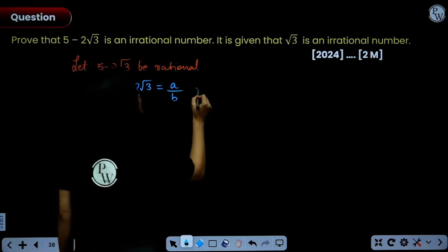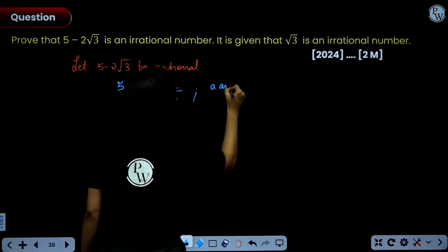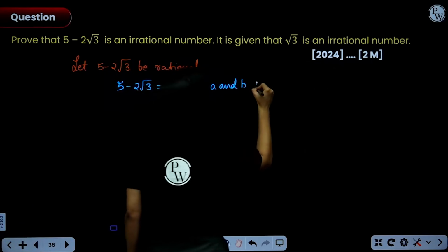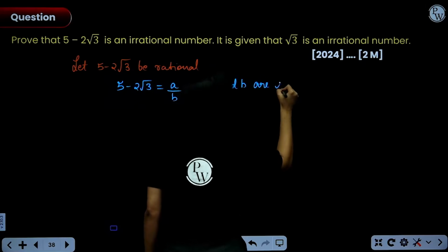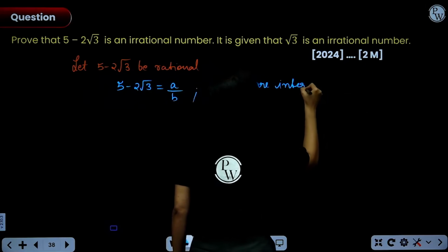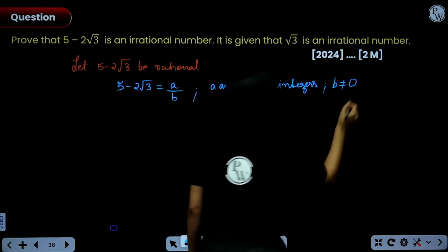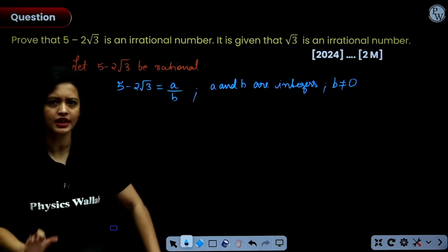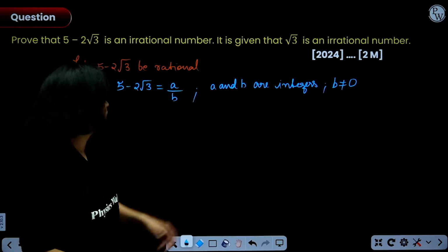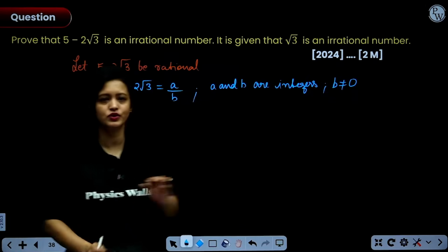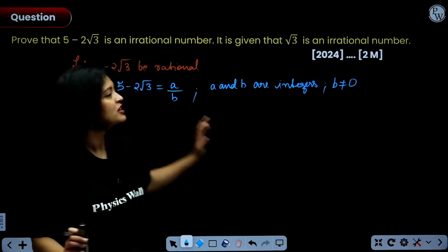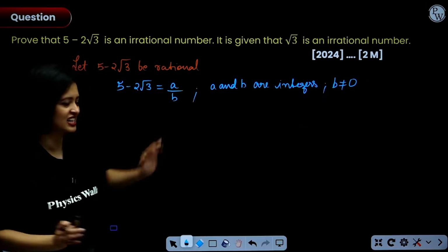where a and b are integers and b is not equal to 0. That's it. Here the co-prime condition is not important, that's not the issue here. So you can just write a and b are integers and b is not equal to 0. That would be more than enough. So we have written down the definition of a rational number.